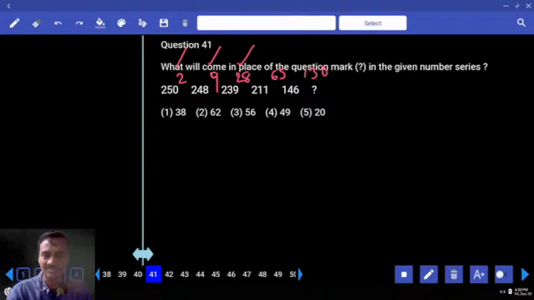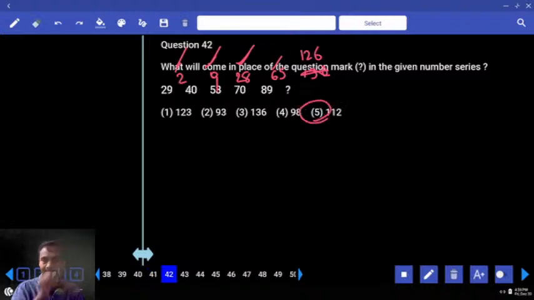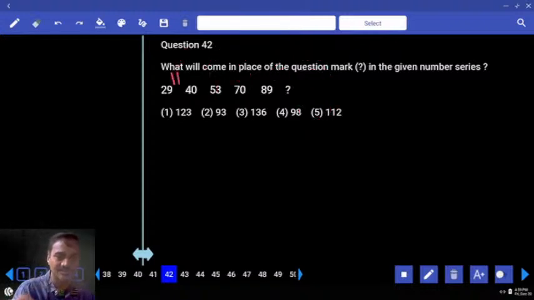Then 1 cube plus 1, 2 cube plus 1, 3 cube plus 1, 4 cube plus 1, 5 cube plus 1 is so much? 126. Now 126 must be added or subtracted? Subtracted. The difference is so much? 20, choice 5, that is question 41. Then 42, 29 and 40, difference is so much? 11. 40 and 53 difference is 13. And 53 to 70 is 17. 11, 13, 17, 19, then 23. Then last digit, choice 5, question 42.